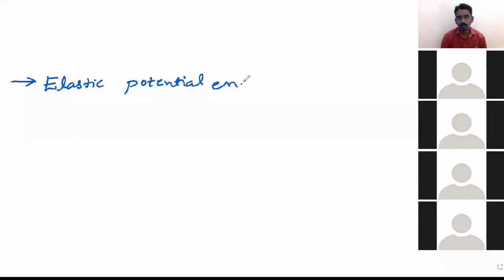So elastic potential energy, that is what we are going to study today. In short form, you can write it as EPE, elastic potential energy. First thing you need to understand here, what is the meaning of potential energy?